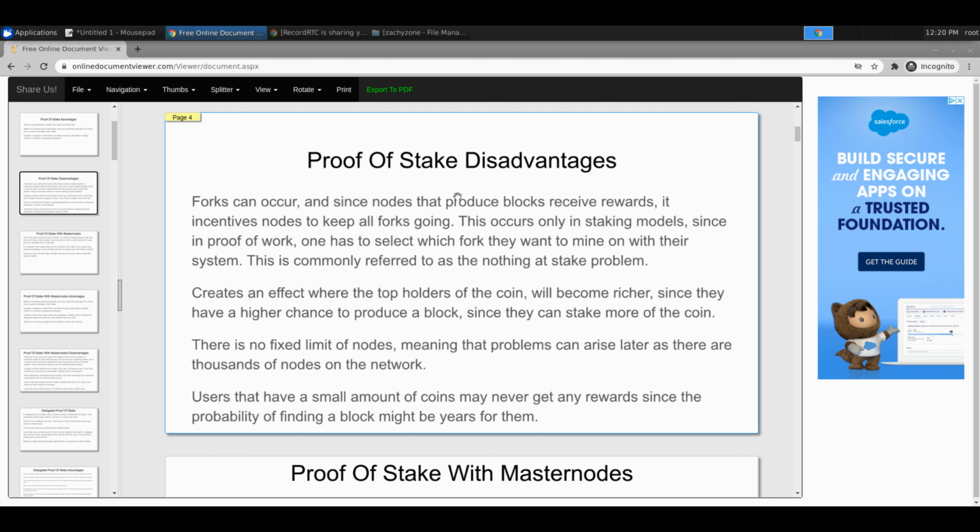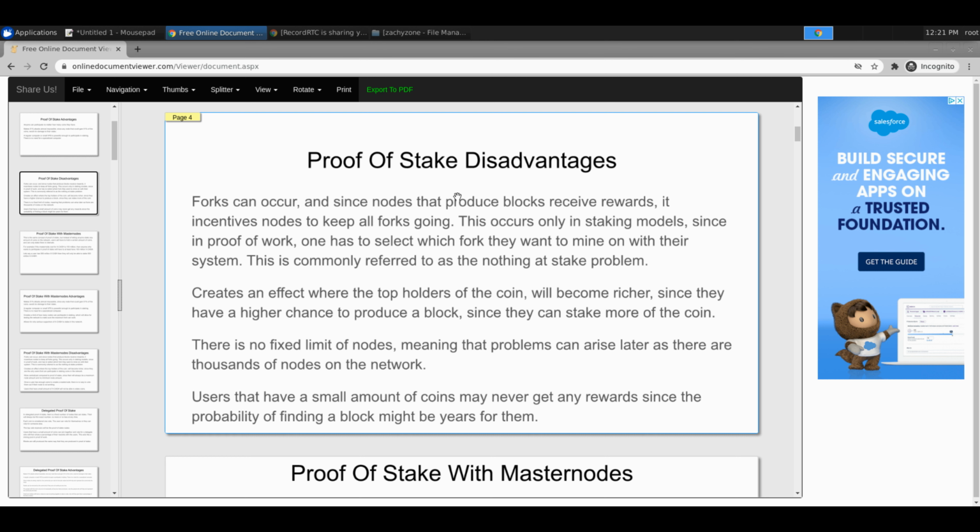With proof of stake, it's all virtual, so to speak, with coins. So if there's a split, then you can do staking on both of them at the same time. And if it splits again, you can do staking on all three of them at the same time.